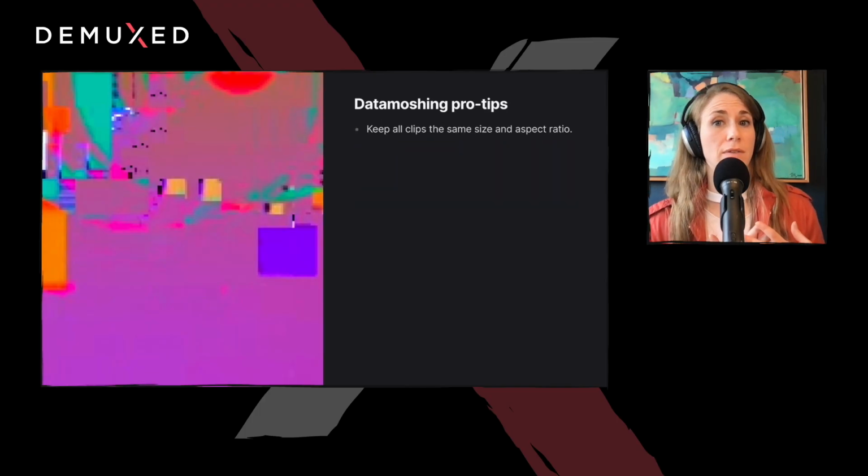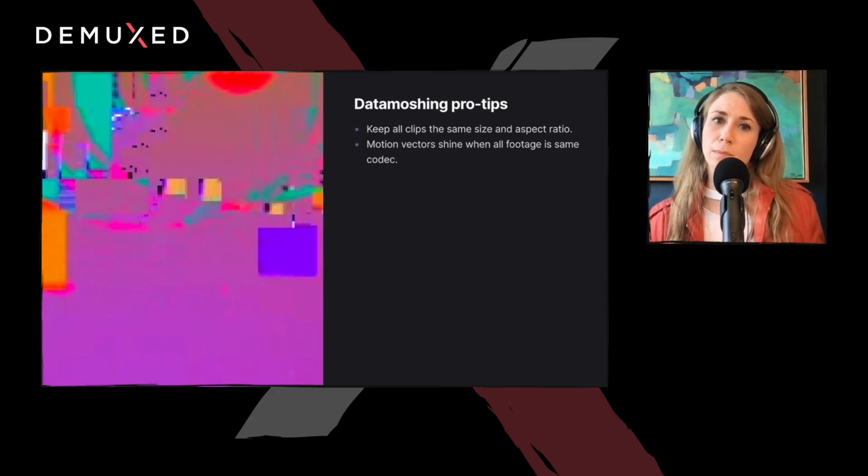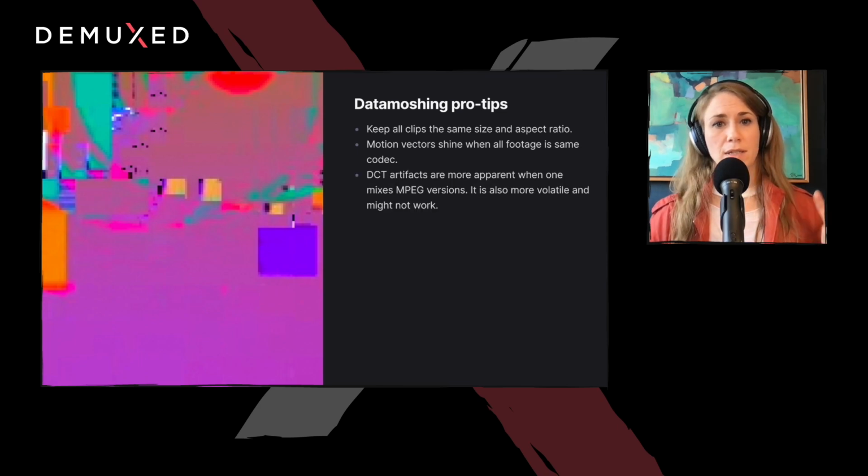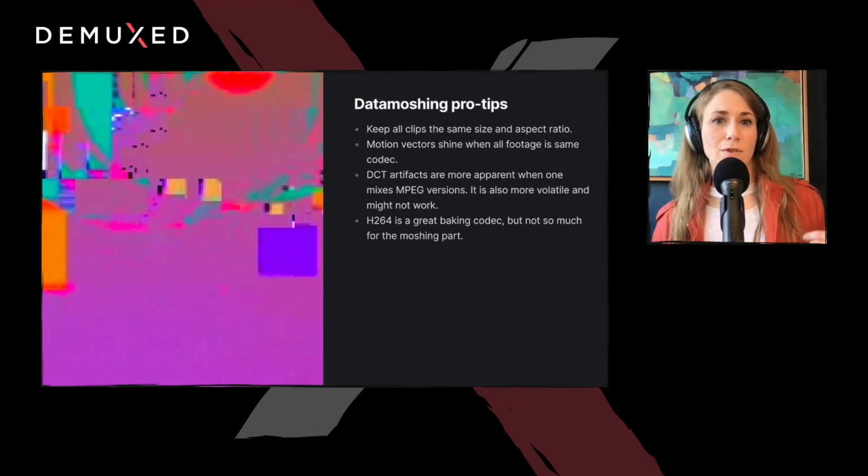While there are no rules in datamoshing, I can offer some observations and guidelines for success. Keep all clips the same size and aspect ratio. Motion vectors seem to shine when all footage is the same codec. The DCT artifacts are more apparent with mixed codecs. It's also more volatile and might not work depending on the order and combination. And finally, H.264 is a great baking codec, but not so much for the moshing part.